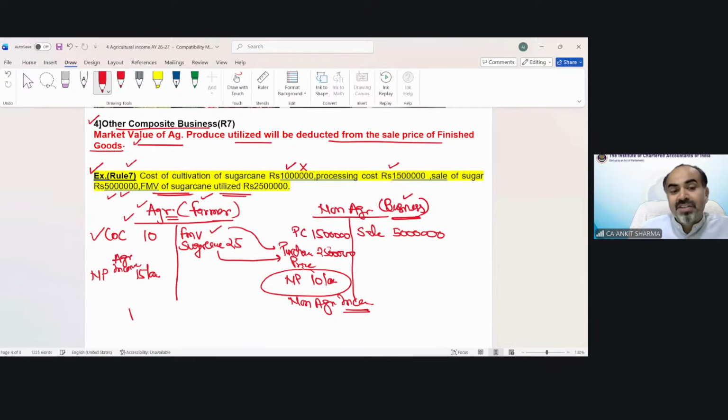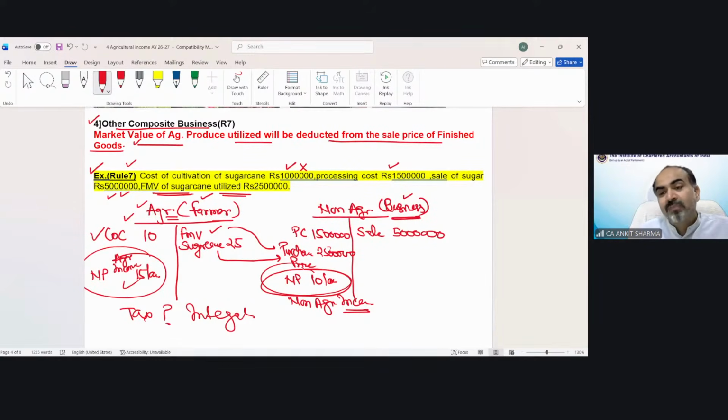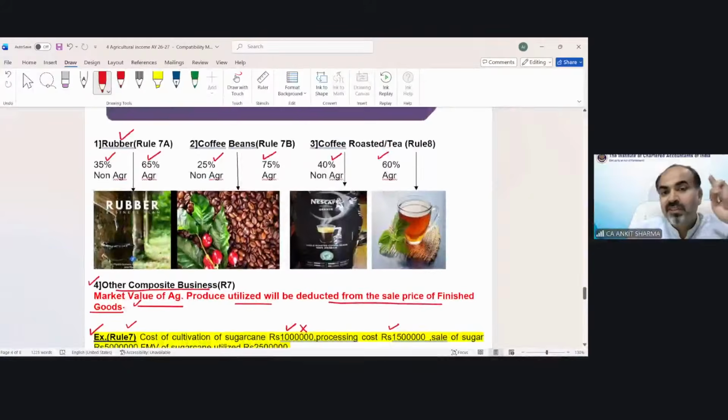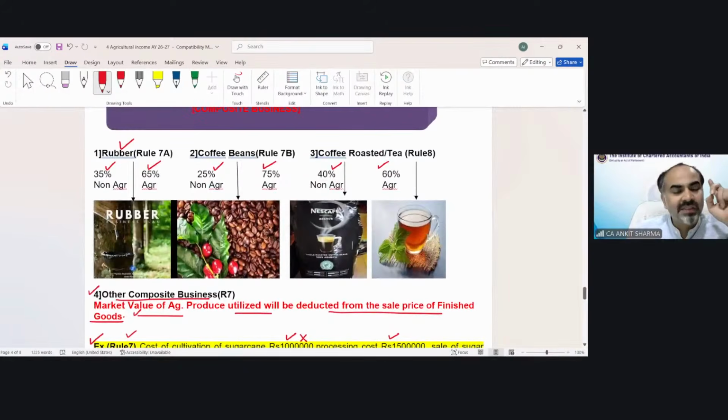Again, if they are asking you to calculate the tax, you can see integration is applicable. Your agricultural income exceeds 5,000 and non-agricultural income exceeds the basic exemption limit. So automatically you have to apply the integration provision. If the business is for these three businesses, you can make a single trading and profit and loss account, considering yourself as a businessman as well as a farmer, and the profit needs to be divided in the specific percentage.